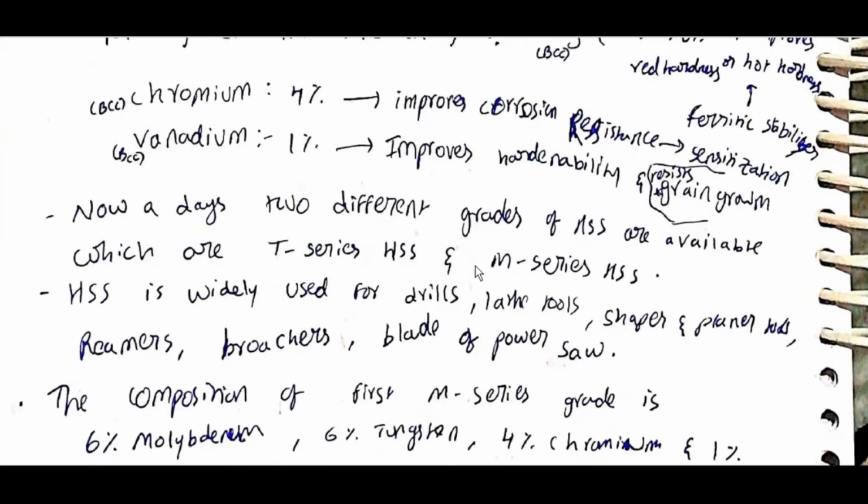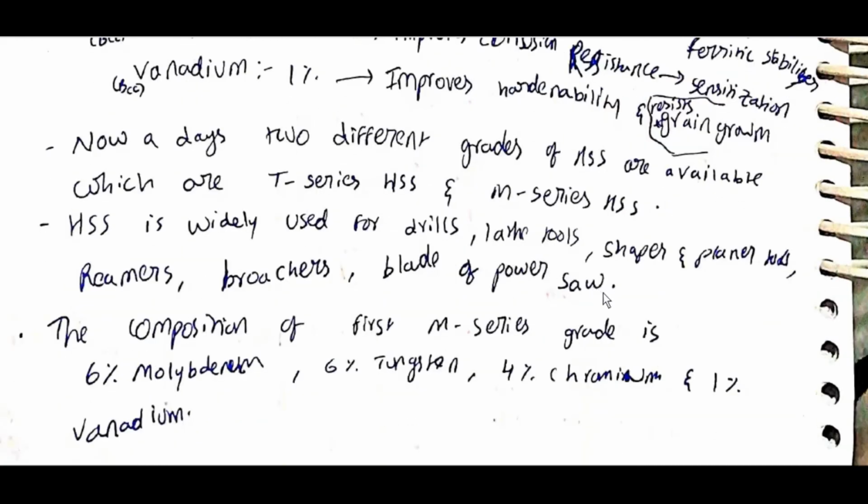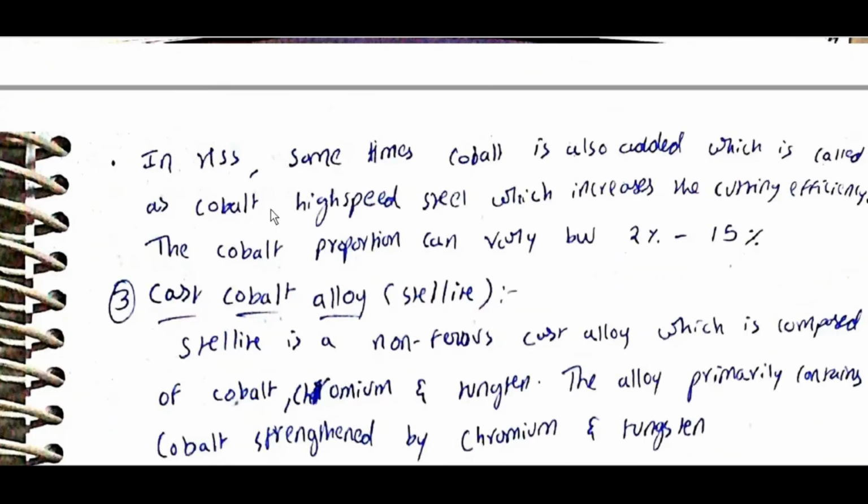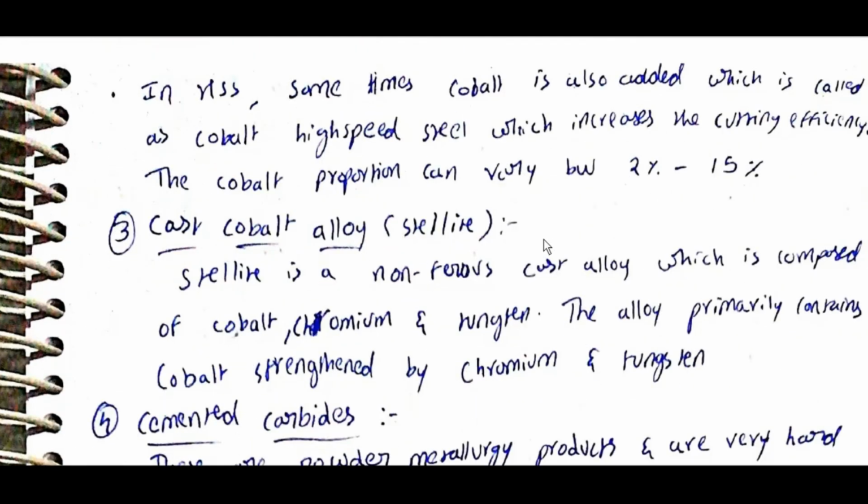resists grain growth. Nowadays, two different grades of HSS are available: T series HSS and M series HSS. HSS is widely used for drills, lathe tools, shaper and planer tools, reamers, broaches, and blades of power saws. The composition of the first M series grade is 6% molybdenum, 6% tungsten, 4% chromium, and 1% vanadium. In HSS, sometimes cobalt is also added, which is called cobalt high speed steel, which increases the cutting efficiency. The cobalt proportion is very low, varying between 2% to 15%.